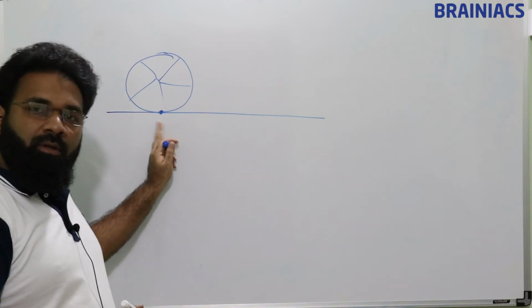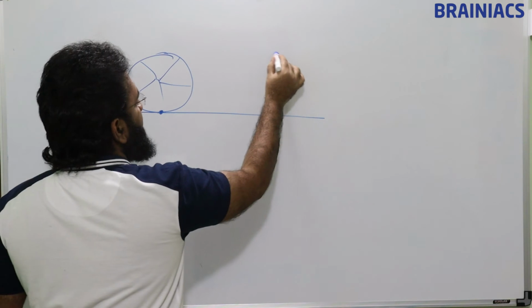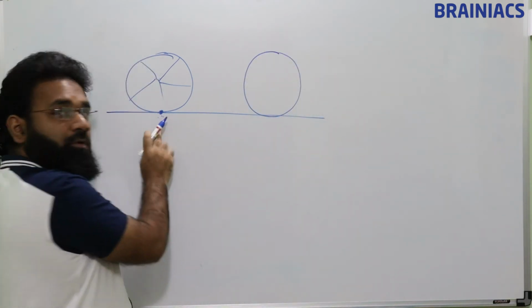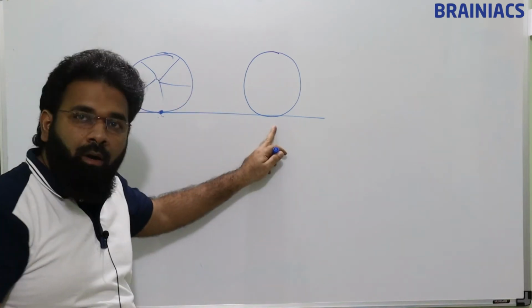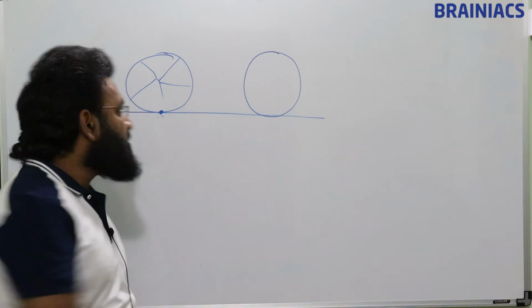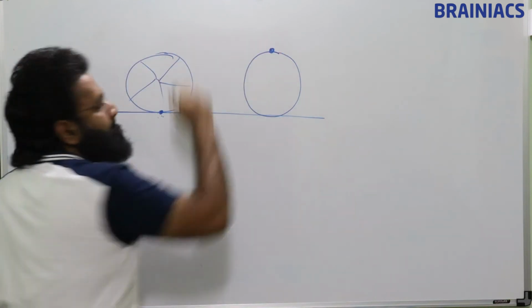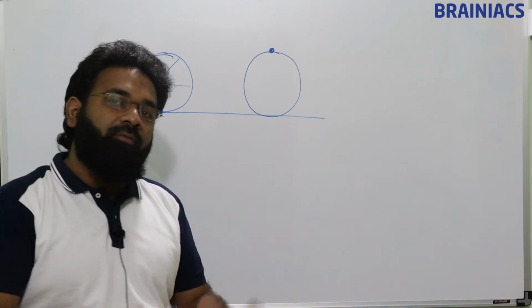This point. After full rotation, obviously this point will come on the ground again. After half a rotation, this point will come on the top like this. What they are asking is, what is the displacement of that point after half a rotation?